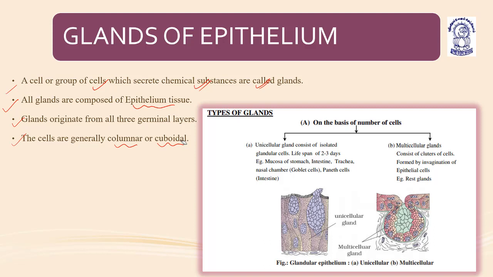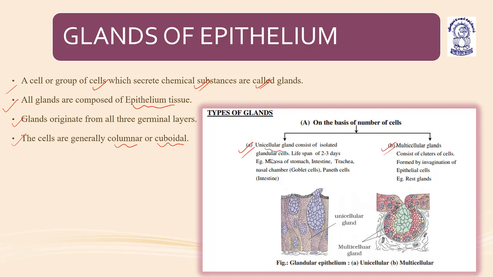The epithelial glands can be made up of all the three germinal layers. They are composed of epithelial tissue. They mainly secrete secretions, and the cells are generally columnar and cuboidal. Now, on the basis of number of cells, they are further classified as unicellular glands and multicellular glands.